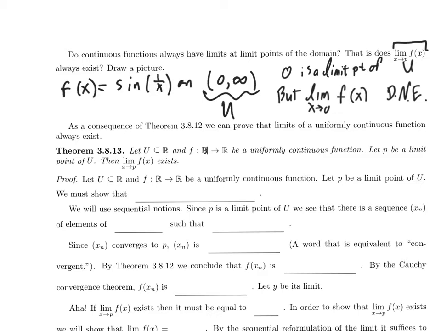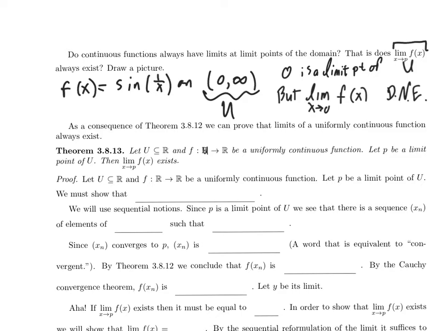Let u be a subset of R, and f from u to R be a uniformly continuous function. Let p be a limit point of u. So remember, a limit point is a point at which you can try to take a limit. Then the limit as x approaches p of f of x exists. So let's try to come up with a proof.